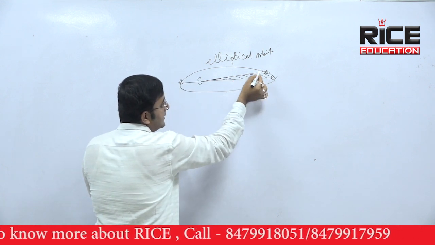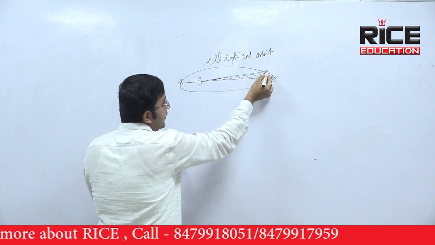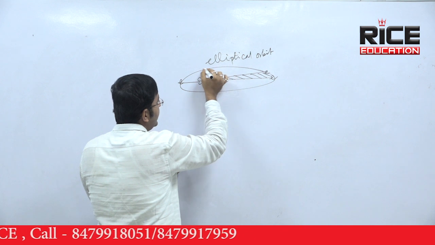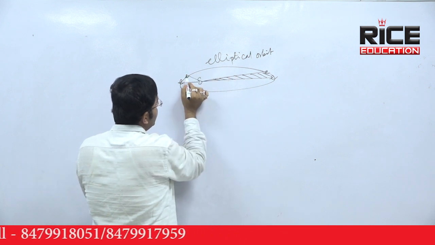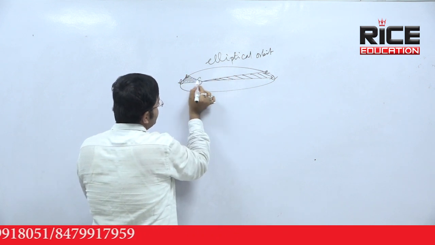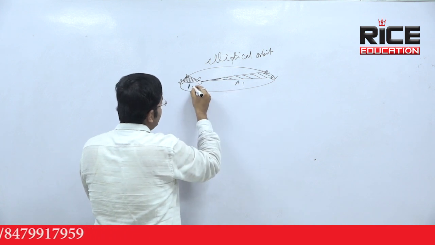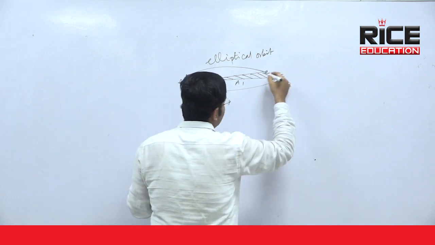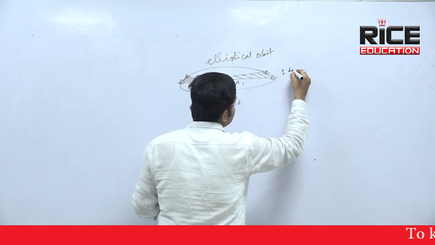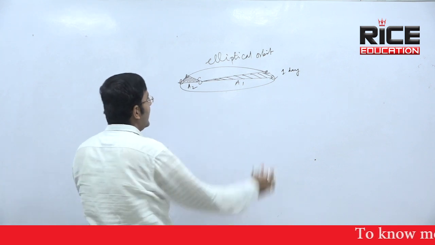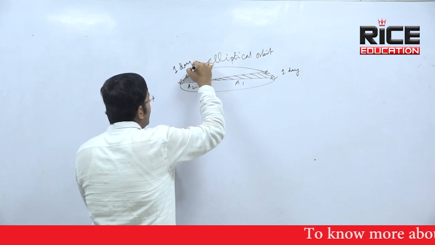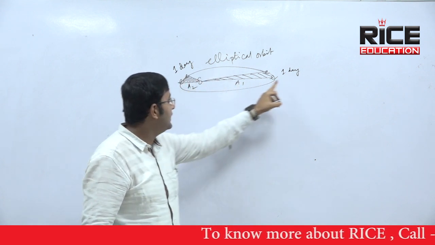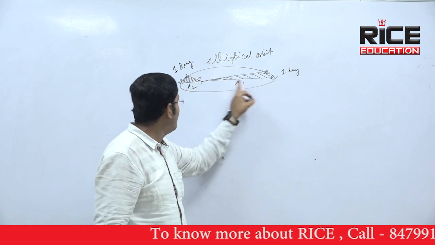Earth is moving, that is the diagram. From this point to this point Earth has moved, and an area has been formed. Again Earth is moving. Again Earth came over here and another area forms. Suppose 2 different areas I have shown, A1 and A2. Suppose Earth takes 1 day time to complete this area, and here Earth takes 1 day time to complete this area. In 1 day time Earth takes these 2 areas, A1 and A2.